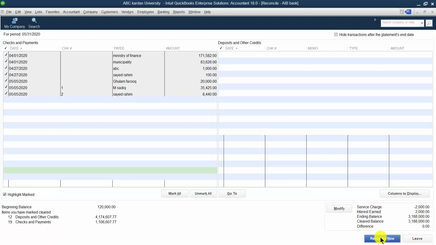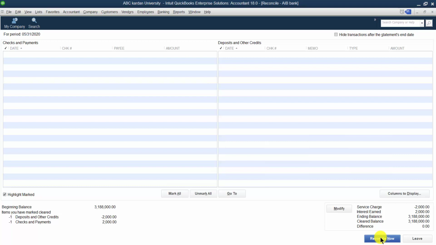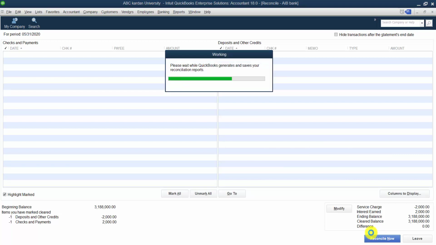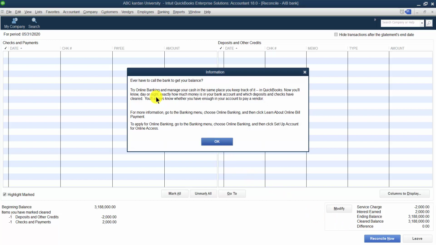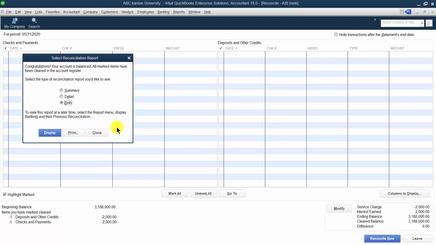They can go for what? For reconcile. Reconcile this one now. It may take a few moments to do this, right? Okay, right? So congratulations, your account is balanced. All marked items have been cleared in the accounts, right? Select the type of reconciliation report you would like to see: summary report, detailed report, or both. Then you can display the report and print the report, close it.